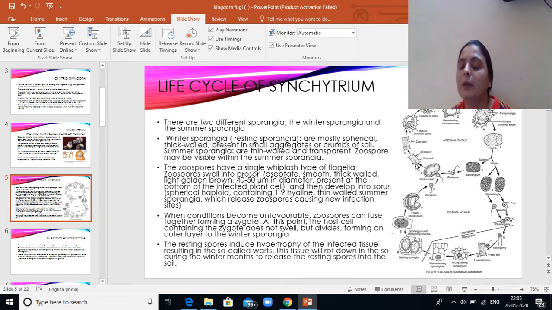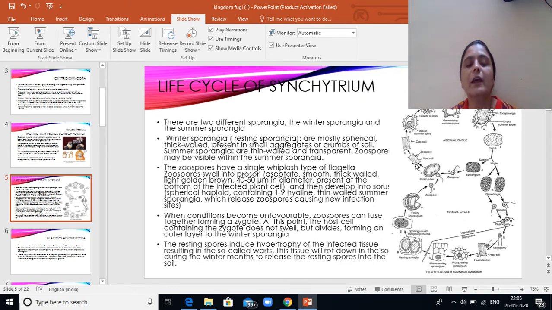The gametangium may be male and female gametangium, which undergo copulation and then form a zygote. The zygote again survives inside the epidermal cell of the host, and then it undergoes cell divisions and releases the zoospores. The zoospores can again infect the new potato host and then undergo the asexual cycle.